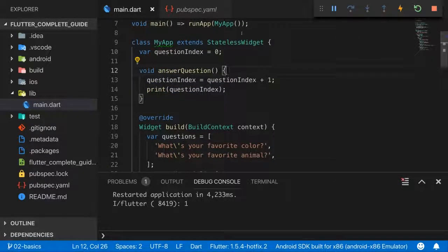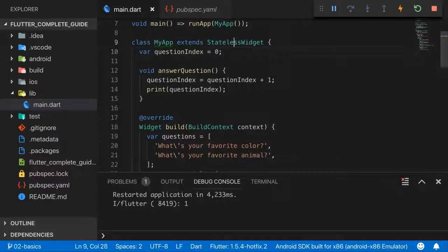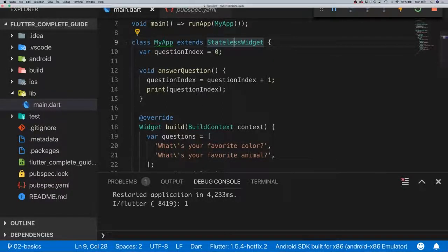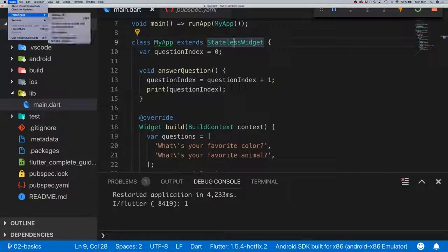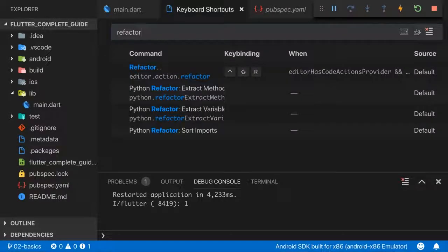Now, how can we turn this into a stateful widget now? For turning this into a stateful widget, you could think that you simply rename this into stateful widget, but now we have an error, because it's not that simple. You also can refactor this in Visual Studio Code and Android Studio if you have the Flutter extension installed, which you should have. Then you can check your key bindings and search for refactor.